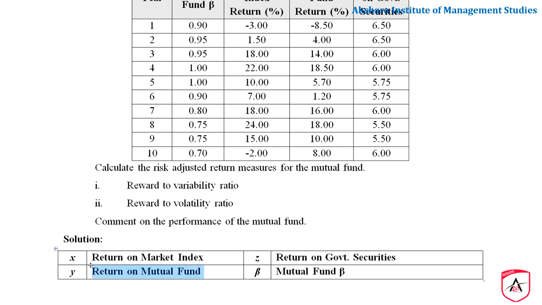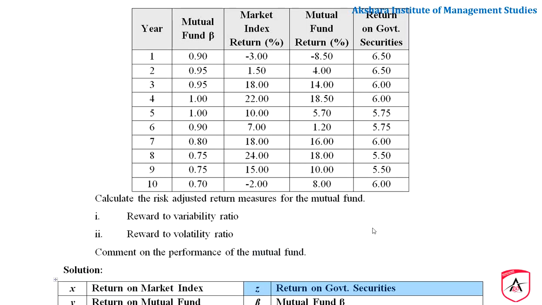You should not forget this, because this is very important. If you interchange this, your entire answer is going to vary and your entire problem is going to be wrong. X should always be the market index, Y should always be the mutual fund, and Z should always be the government securities. I repeat, market index is X, mutual fund return is Y, and return on government securities is always Z.